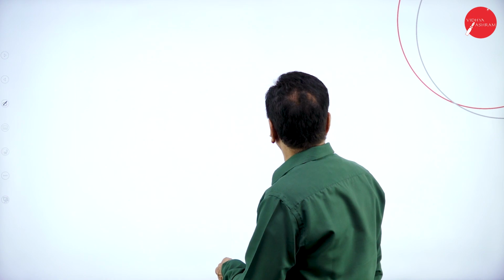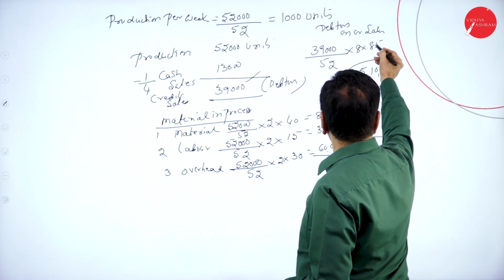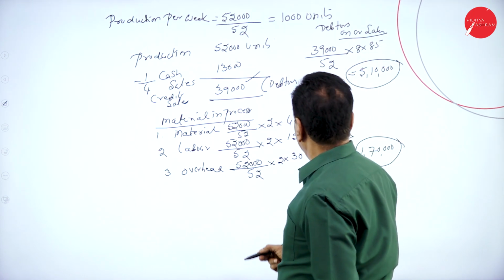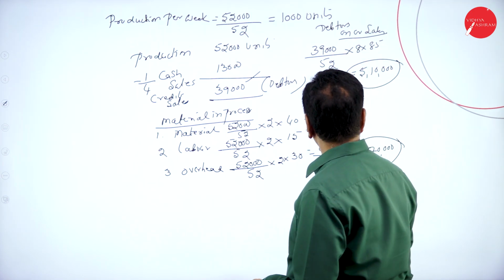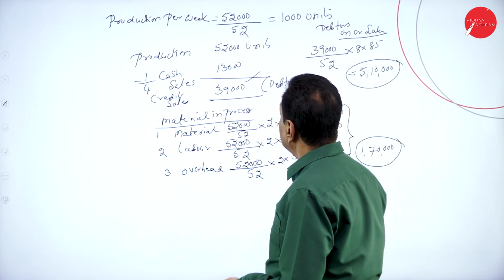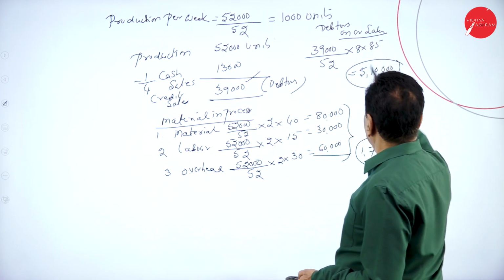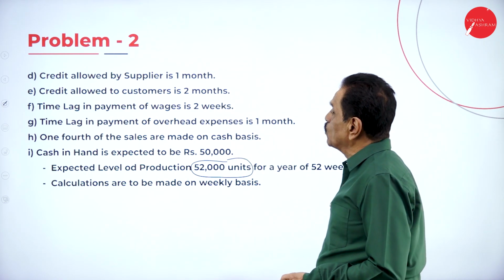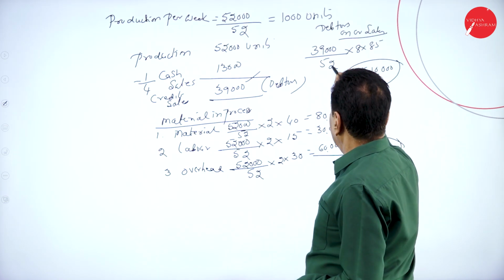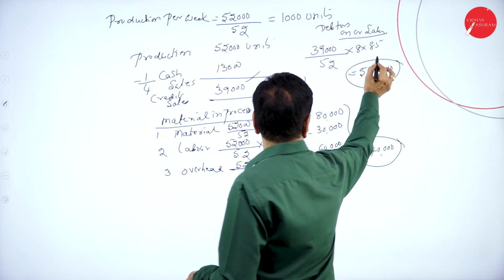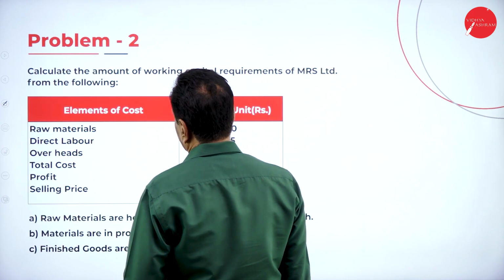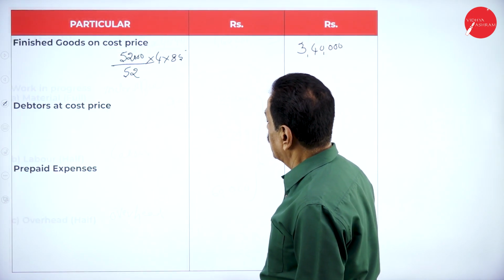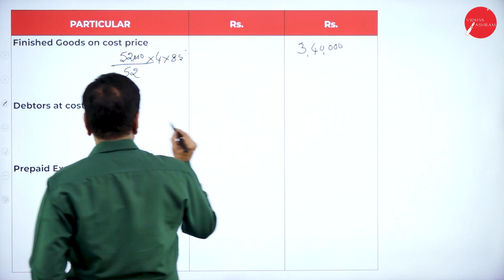Debtor at cost price. Debtor is already worked out. See that debtor on the sales, no? Already says 39,000. On the cost price, debtor 39,000. How many months? 8 weeks into 85. Come back here. Credit allowed to customer is 2 months. 39,000 divided by 52 into 8 into 85. Already worked out. Debtor already worked out on the cost price.